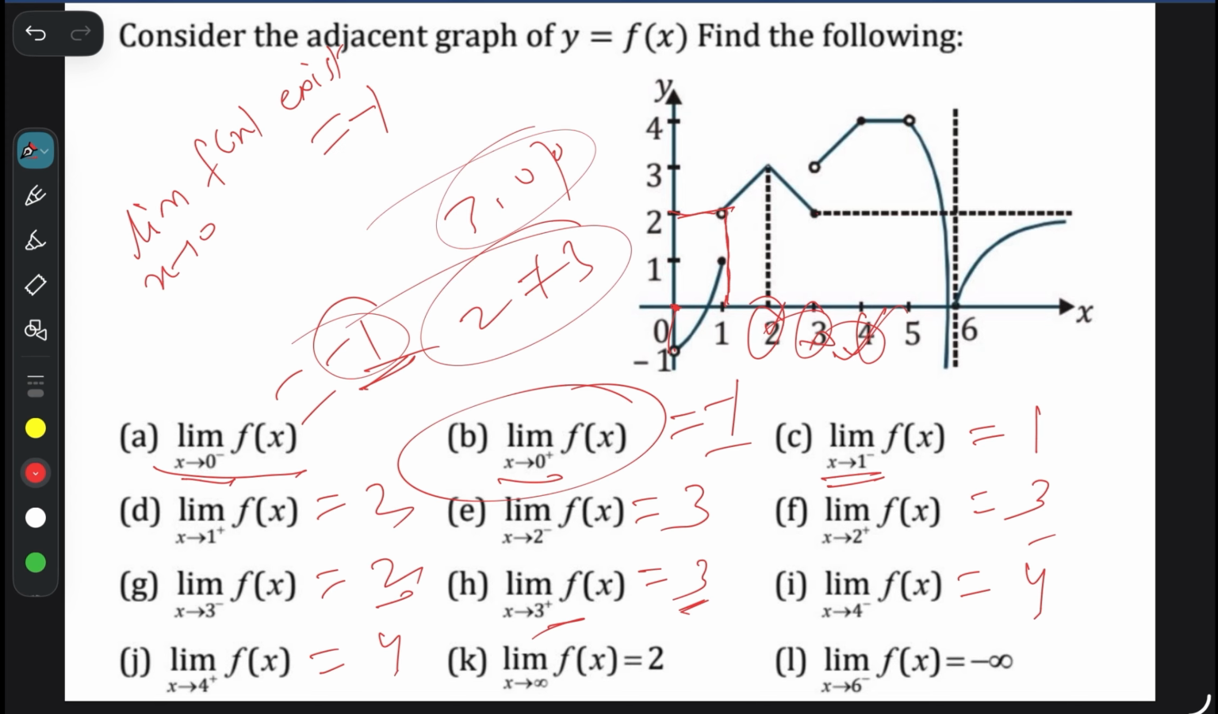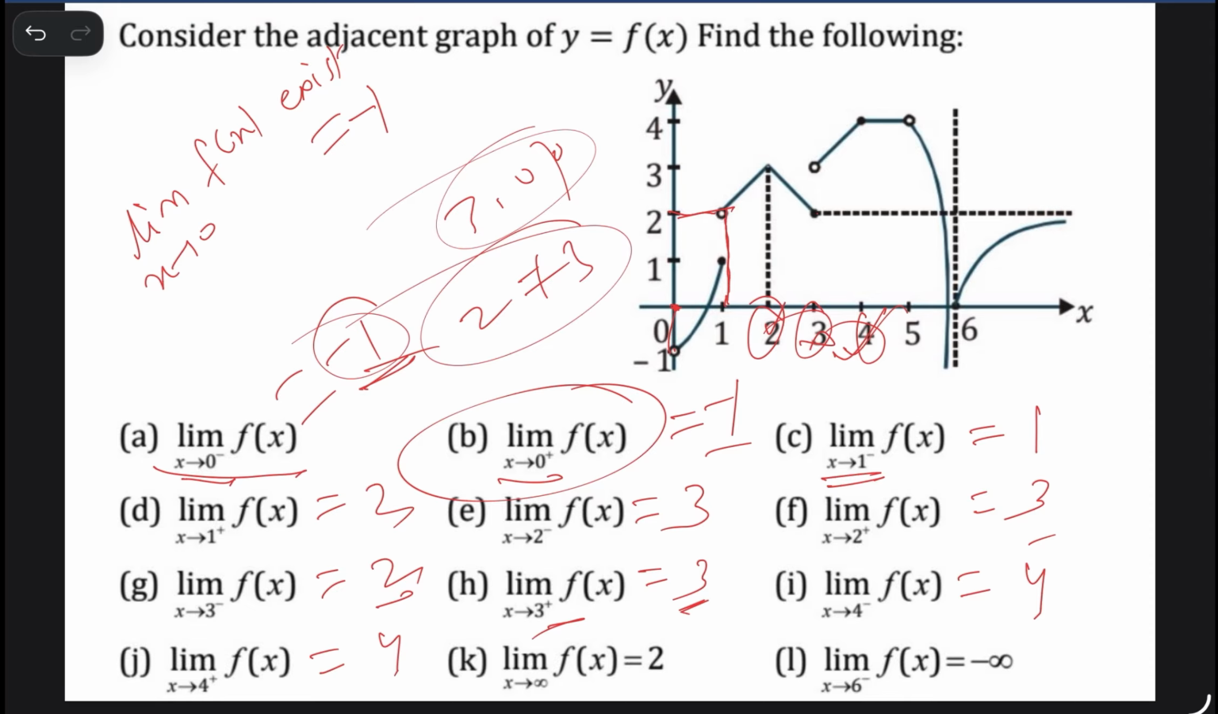What about infinity? Limit as x tends to infinity means x moving towards very large values, towards the very right-hand side of x. When x goes towards very large values like this, where is y?